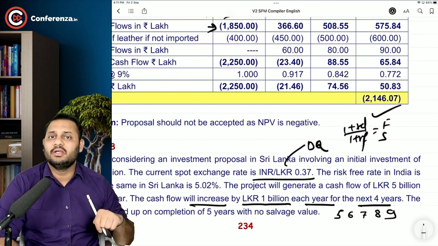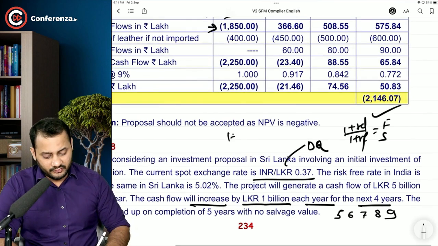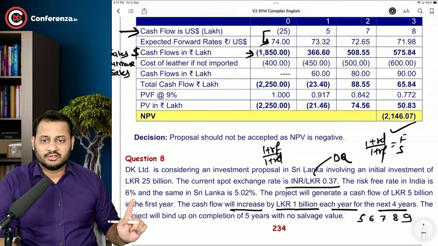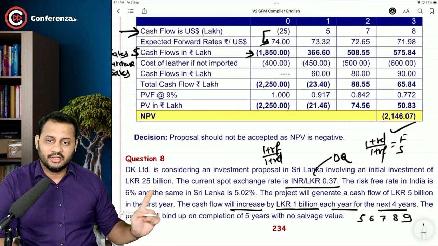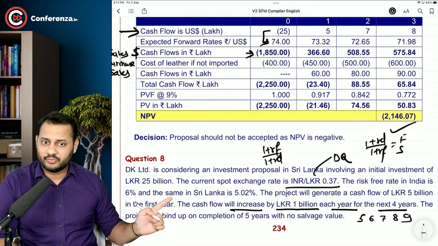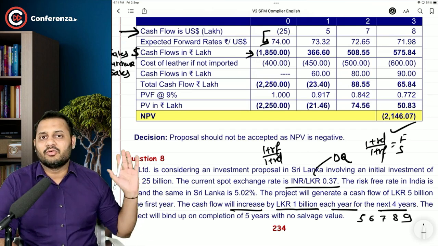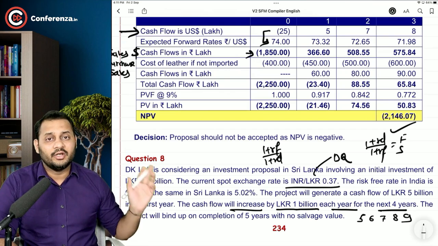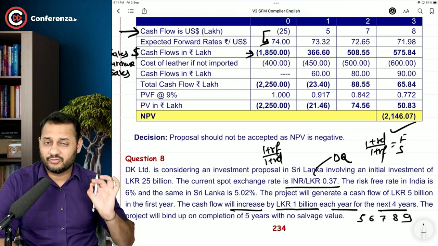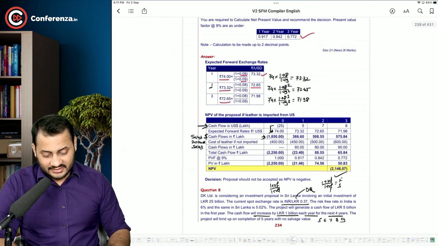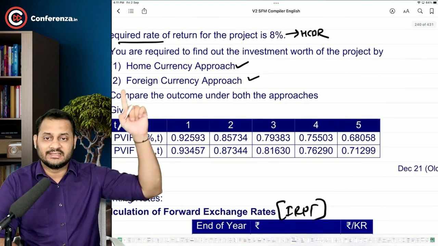If it would have been an indirect quote, then the formula would be RF by RD, right? You remember that? Okay. The rates of both the countries are 6% and 5.02%. Spot rate is also given as 0.37. Now you can carry forward to calculate the exchange rate, or the forward rate, at every year end. And this is required for the purpose of the home currency approach.